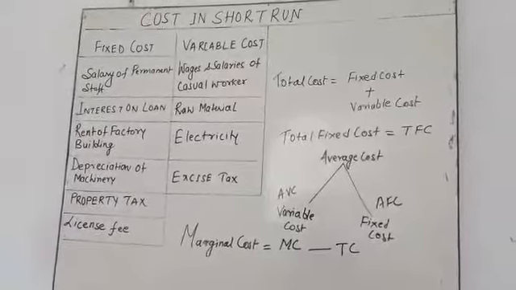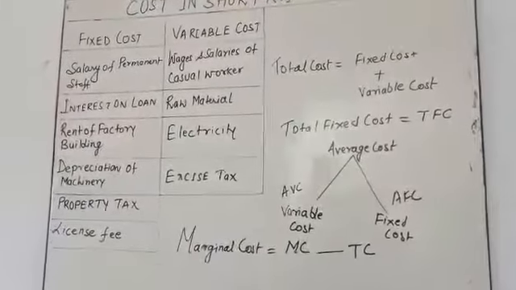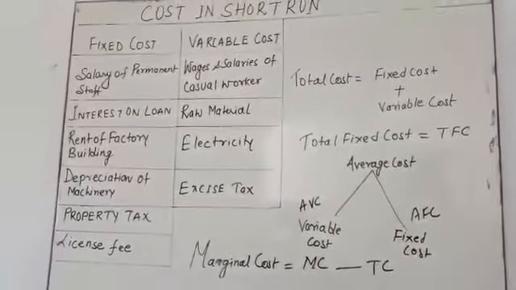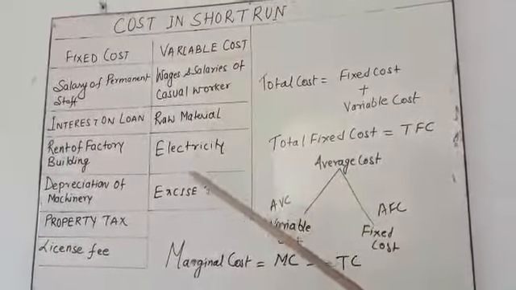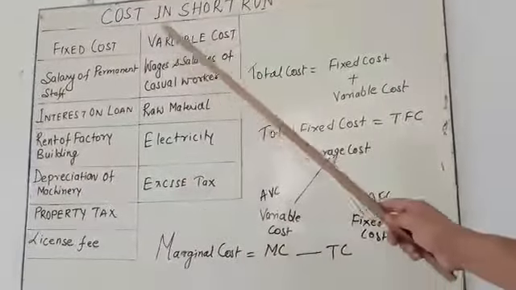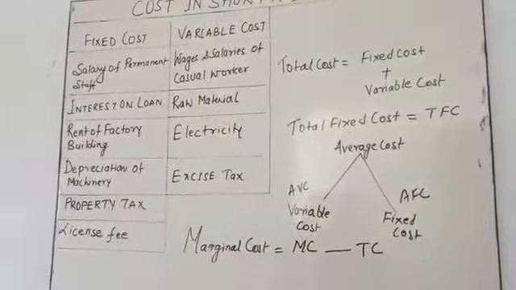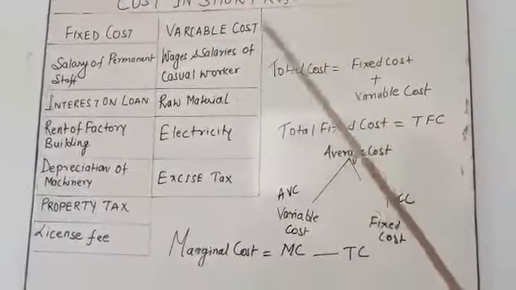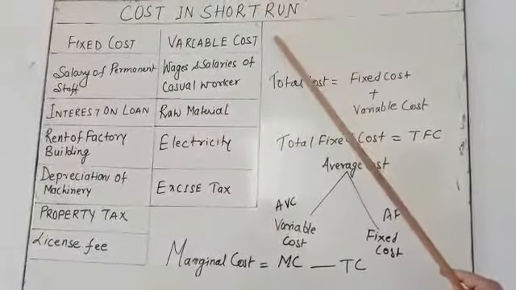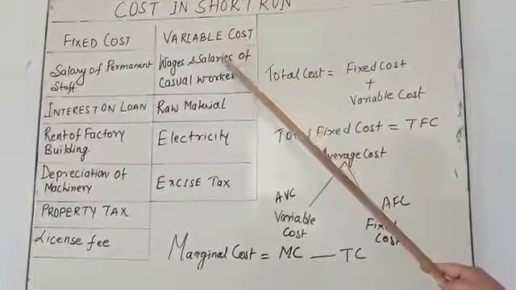So let's revise what you have studied. There are two types of cost: one is fixed cost and another is variable cost. In the short run, only the variable cost changes, because the fixed factors of production remain the same and will not change. So in short run production, the cost that changes is the variable cost.